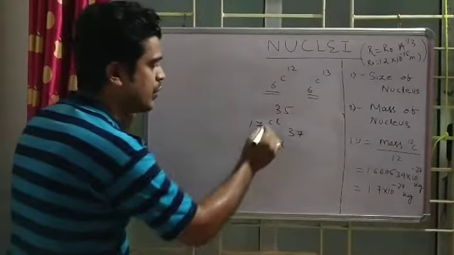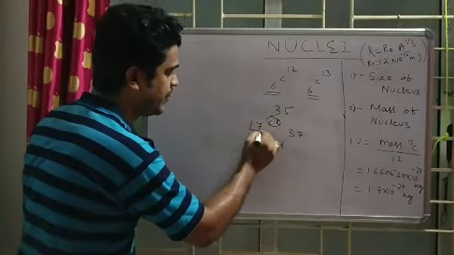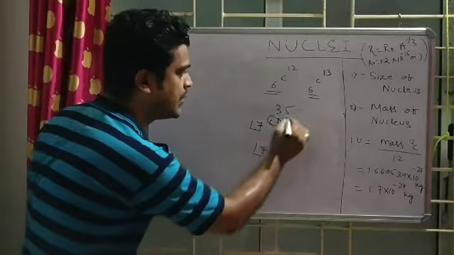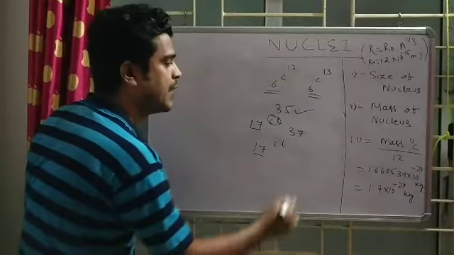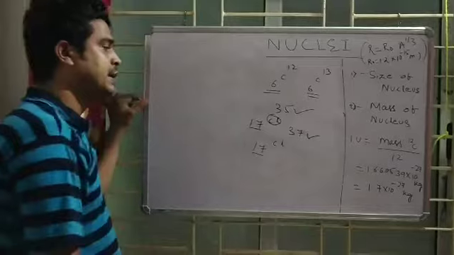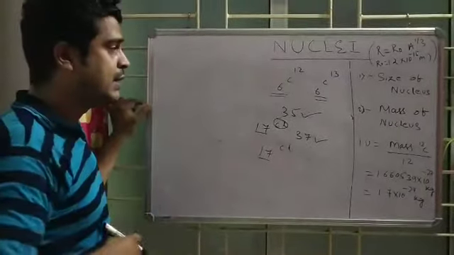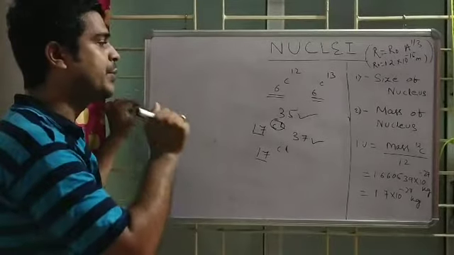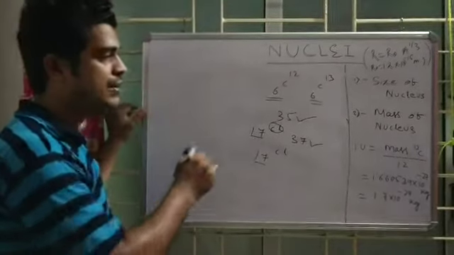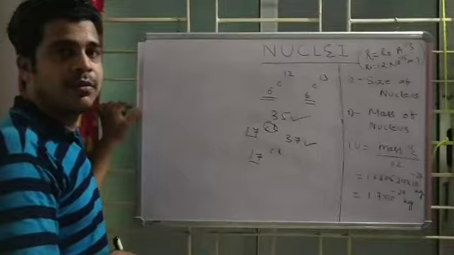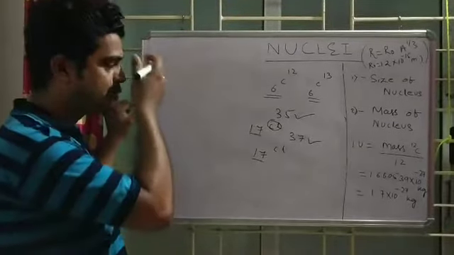So the chlorine atomic number is 17, but here I am getting 35, here I am getting 37. The whole concept gives rise to a new thing: an extra atomic particle is present, which I said was discovered by Chadwick. That name is neutron. So how is it contributing to mass?